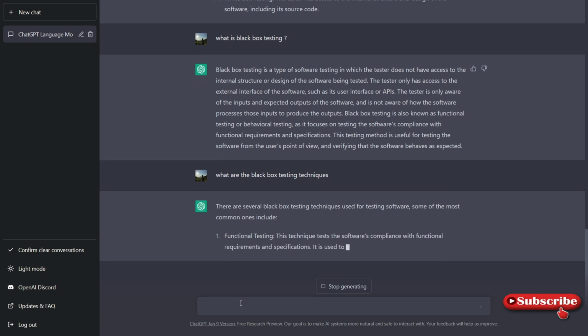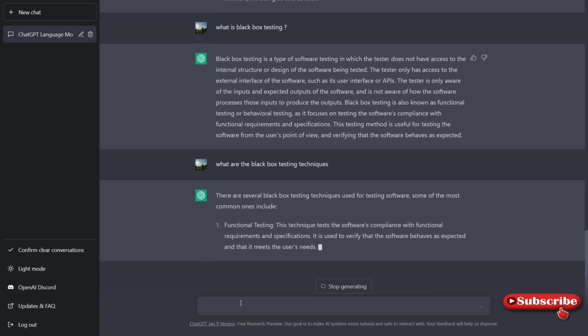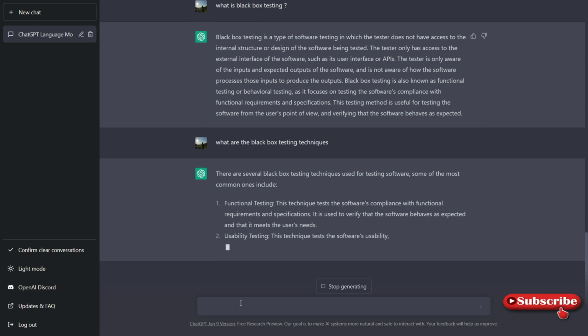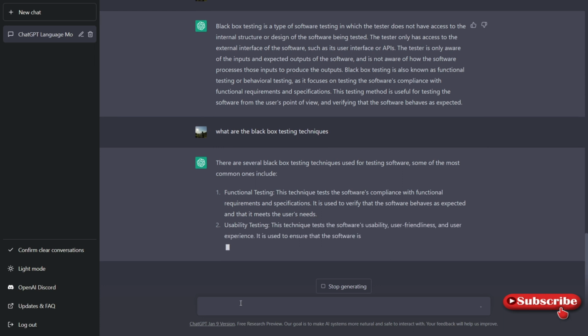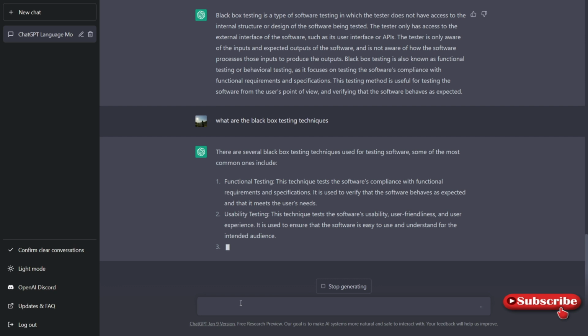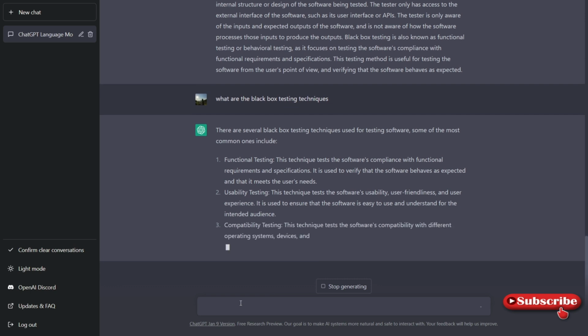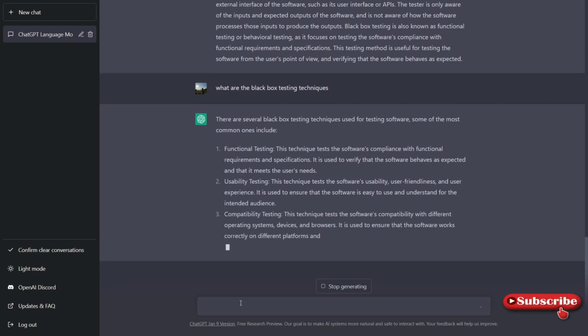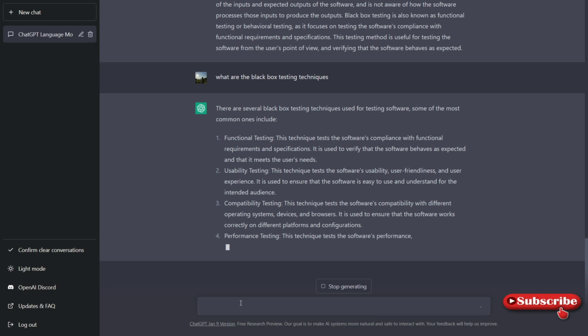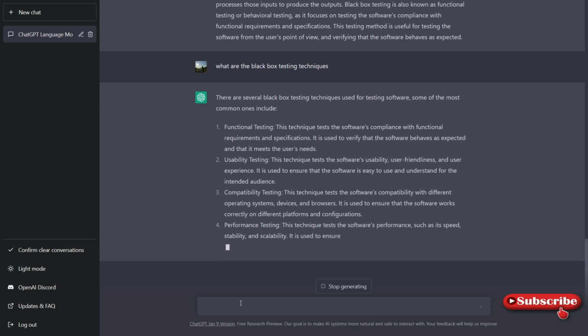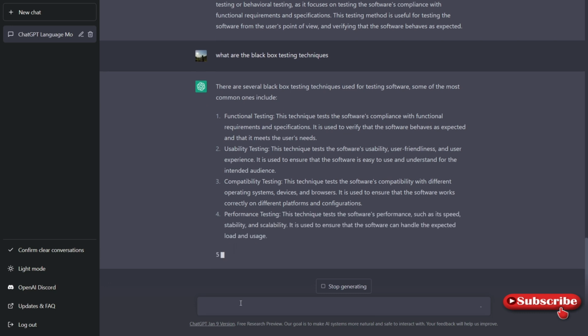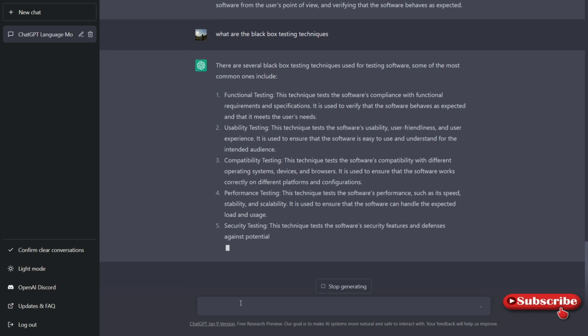Functional testing, yes, correct. It is also one of the black box testing techniques. Usability testing, yes, and compatibility testing. Okay, because this will not involve the design patterns and the internal behavior, right? Performance testing is also one of the black box testing types. Security testing, okay.